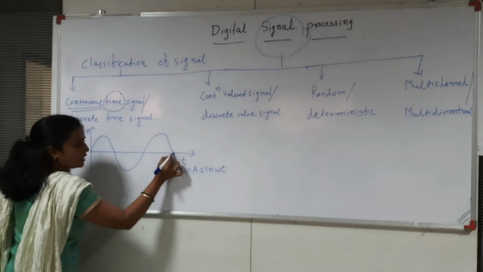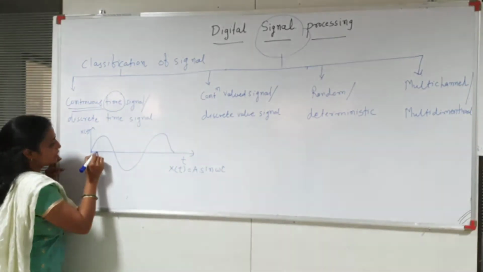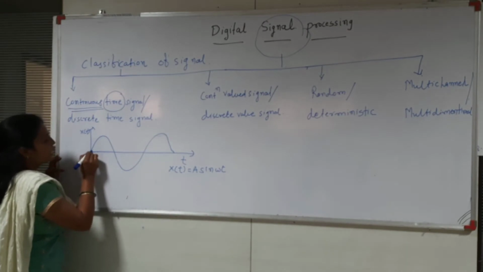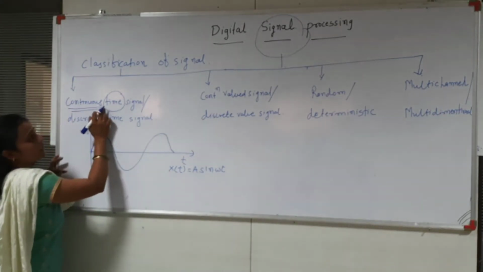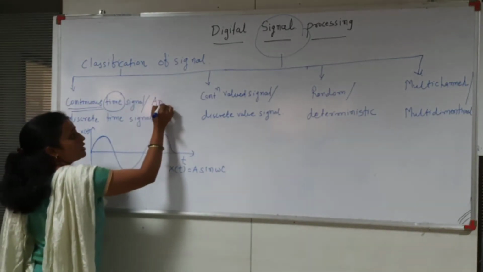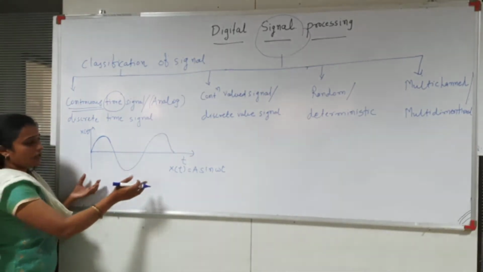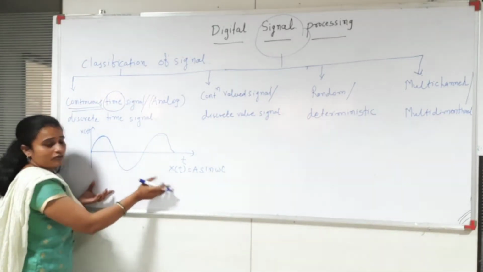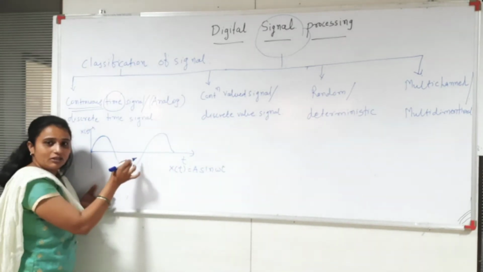In this case, at each and every instant of time we take the value of the signal. So it is known as the continuous time signal, and in a simple way we can also say it's an analog signal. We can take each and every instant of time.